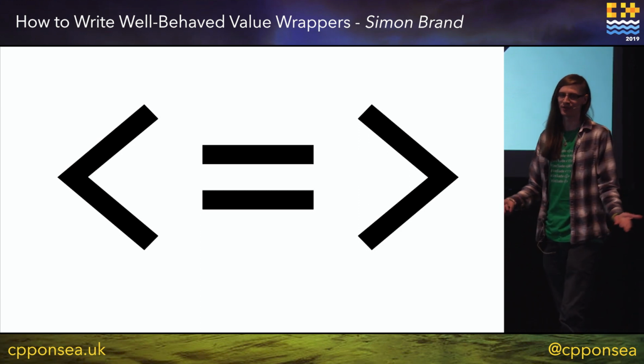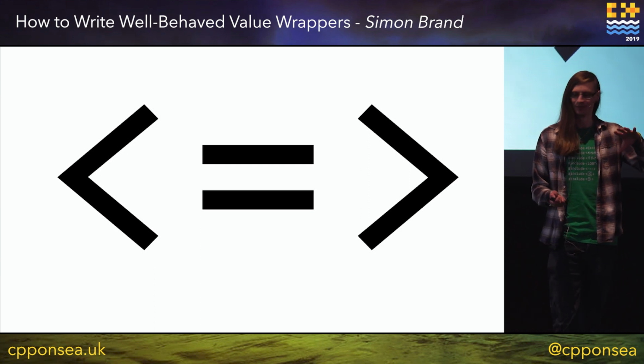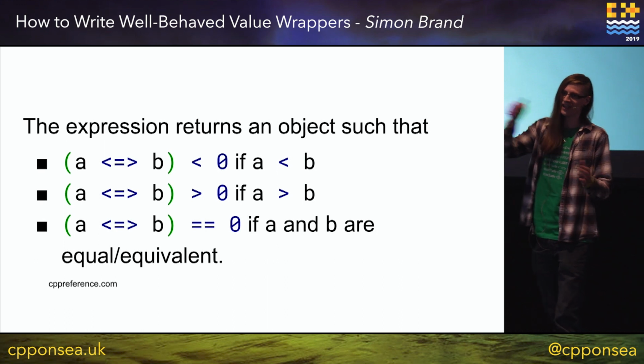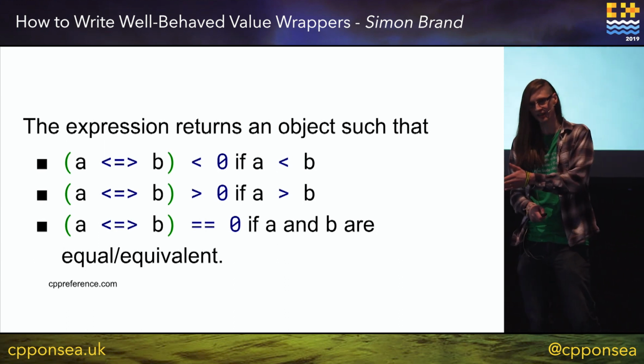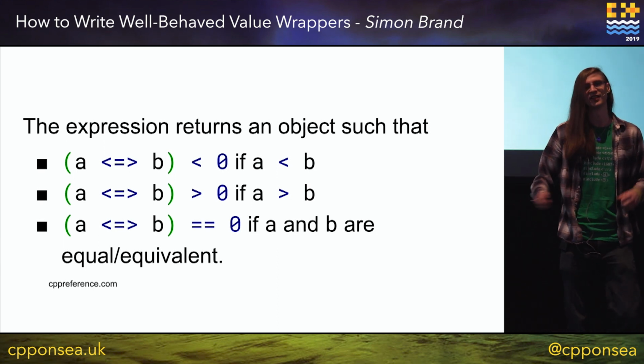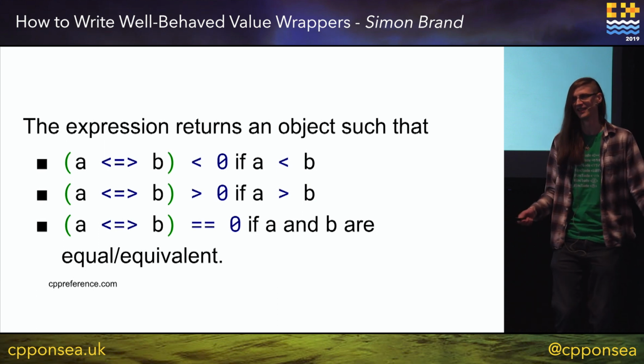It's kind of like a string comparison. You have an expression which will return something less than 0 if A was less than B. It will return something greater than 0 if A is greater than B, and something equal to 0 if they're equal or equivalent.